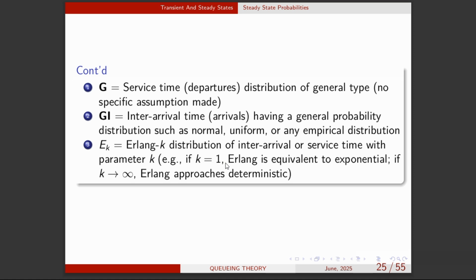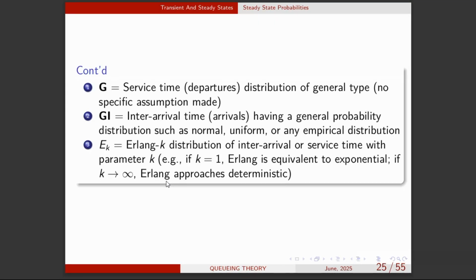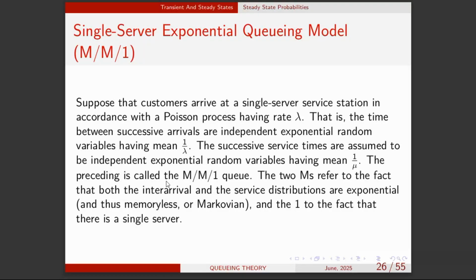If k is equal to 1, the Erlang is equivalent to the exponential. Remember I've mentioned this. If you have k to be 1, that means that the gamma or the Erlang distribution becomes the exponential distribution. Don't be confused. Remember I told you this is a complete course, so we are taking the concepts and adding them up. Don't get confused, because I've already mentioned this Erlang, and when k is equal to 1 it is exponential. Thank you. So let's look at the single server exponential queuing model. This one we've already looked at, right? That's the model we've introduced before.